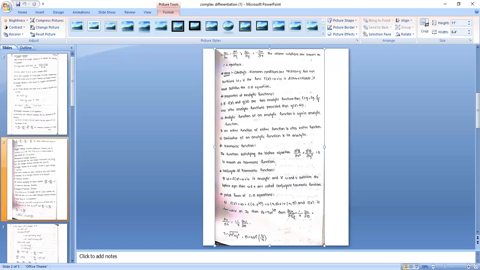In this, del u by del r equal to 1 by r del v by del theta, del v by del r equal to minus 1 by r del u by del theta. These two are called CR equations in polar form. If the problem involves r comma theta, we use the polar form. If the problem involves x and y, we use the Cartesian form. According to the problem, we use that one.